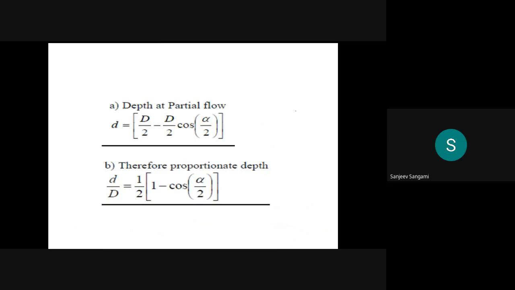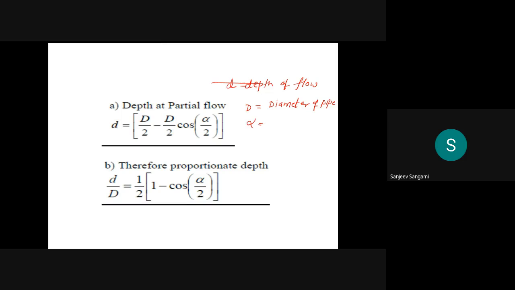So now in this, whatever the depth, that is small d, is nothing but the depth of flow, and capital D is the diameter of the pipe.